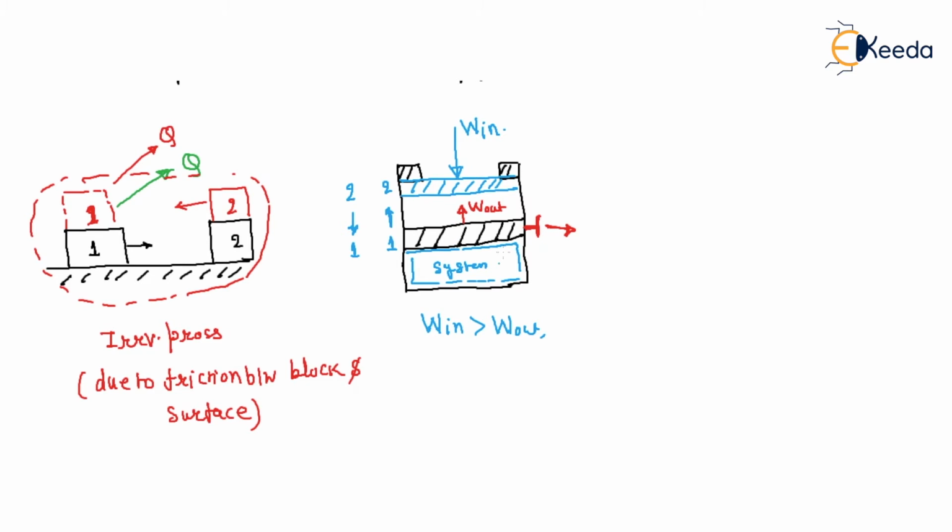So if we give more work into the system, the system is more heated during 2 to 1. If you give work, then the input energy is maximum. This work will be converted into its internal energy. Why? Because there is compression, and due to compression, the internal energy will increase. So the system is more heated, and in 2 to 1 the system rejects heat to restore its